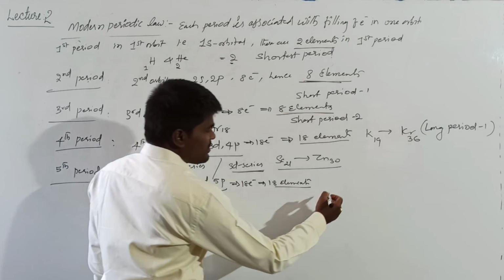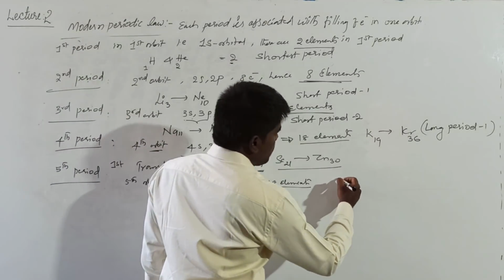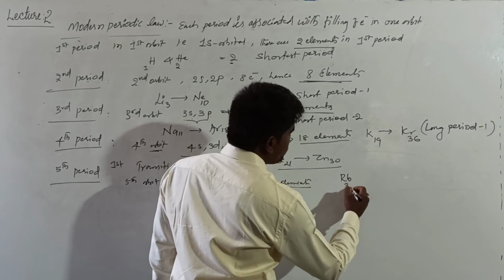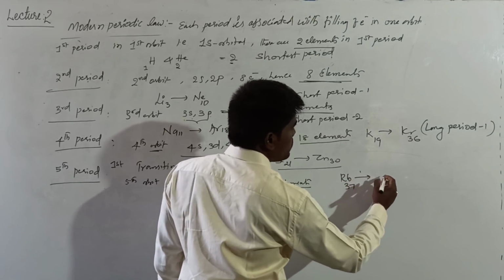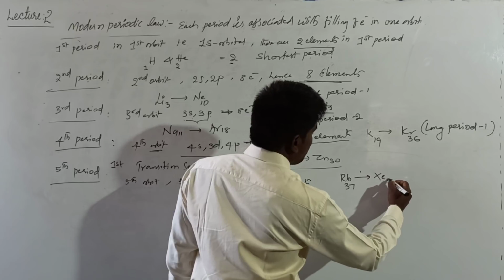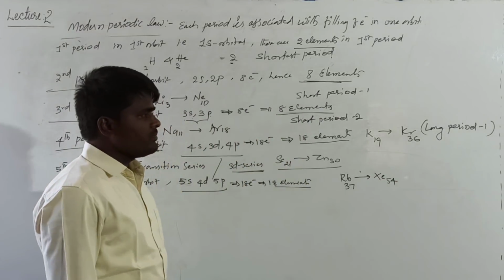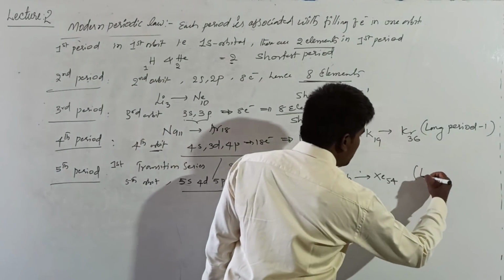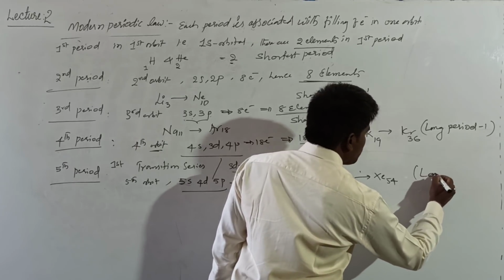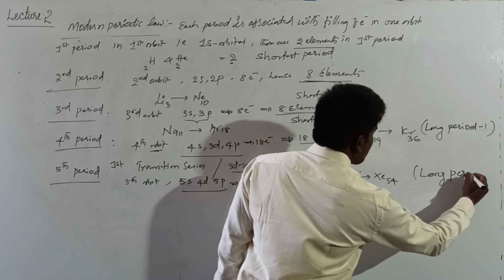What are the 18 elements? That is from rubidium 37 to xenon 54. And it is also called a long period.